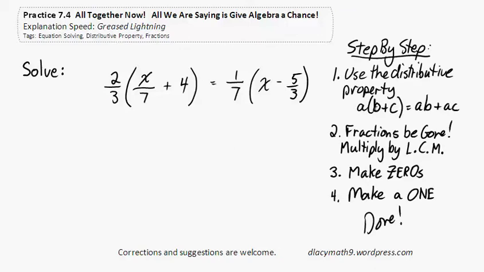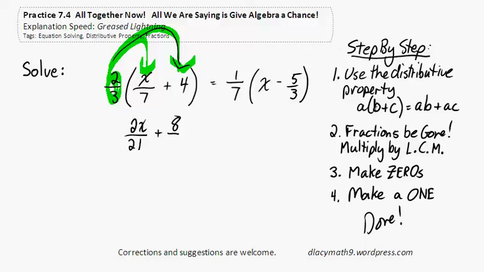Following these steps, we will use the distributive property first. So multiplying through, I get 2 times x, which is 2x, and 3 times 7 over 21. Using 2/3 a second time, I get 2 times 4, which is 8, and 3 over 1 essentially gives me a 3.